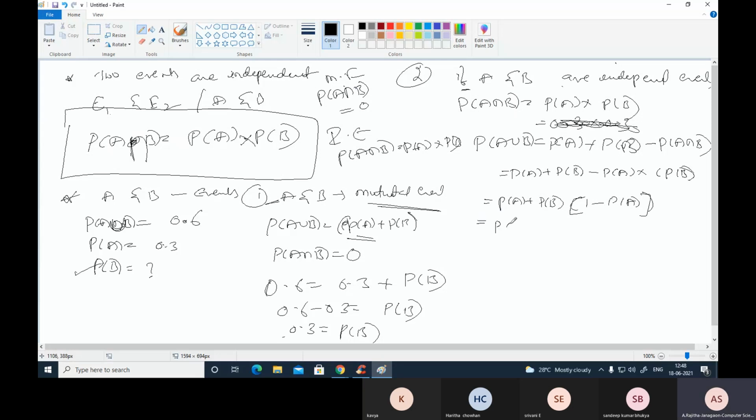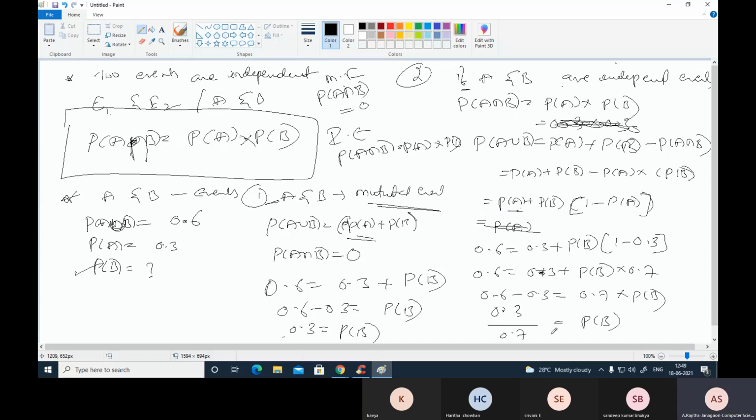Now substitute the values here. P of A union B equals 0.6, P of A equals 0.3, and P of B is taken as 1 minus 0.3. So 0.6 minus 0.3 equals 0.7 into P of B. Here 0.3 divided by 0.7 equals P of B. So P of B equals 3/7.